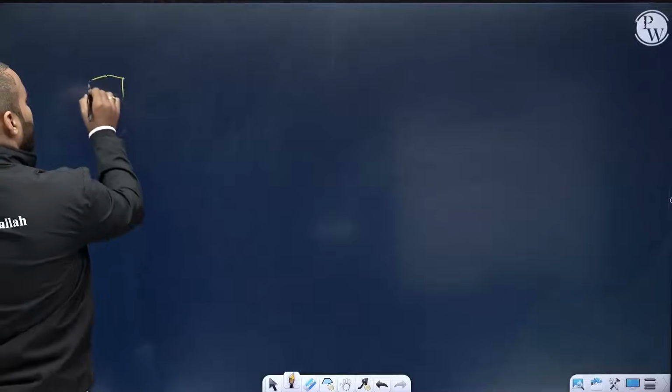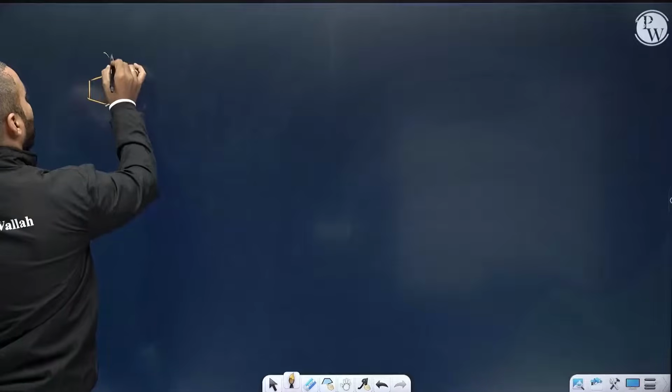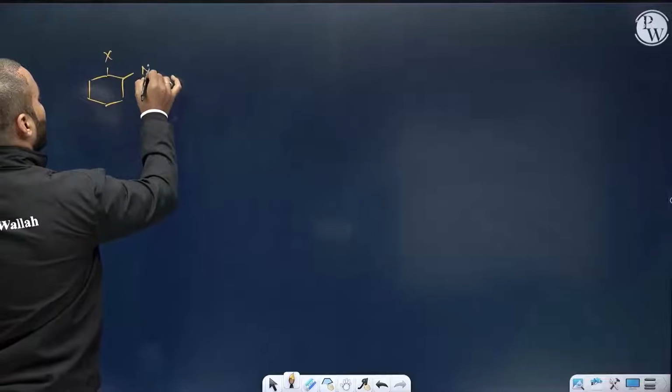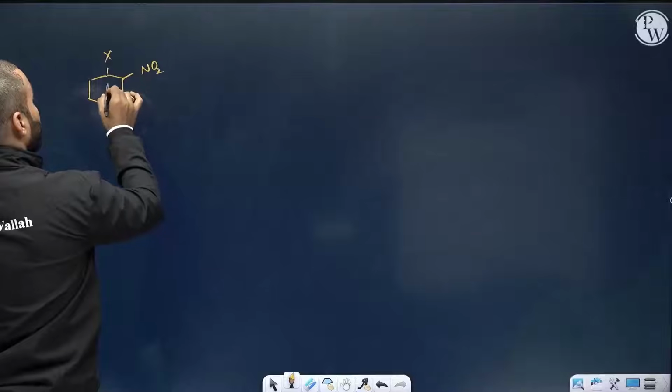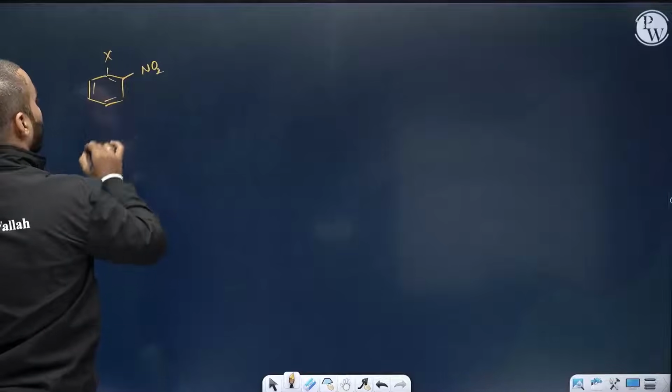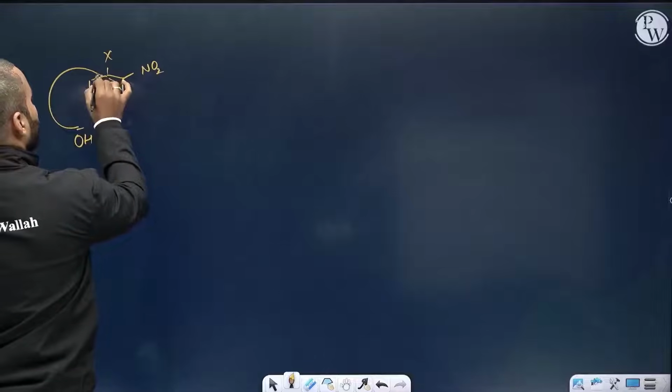There is this nitro compound. Let me have a halogen here and nitro on the second, para position, ortho position. Double bond, double bond, double bond. Now I bring OH minus from outside, and it attacks on the center.